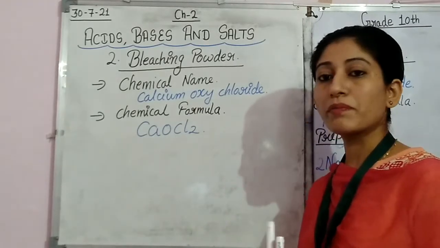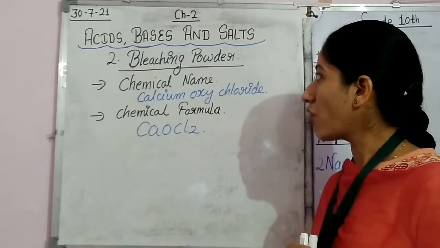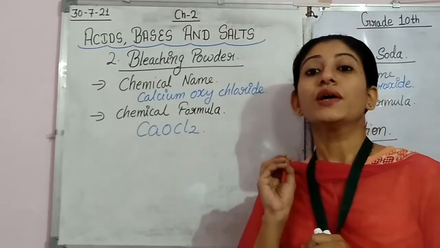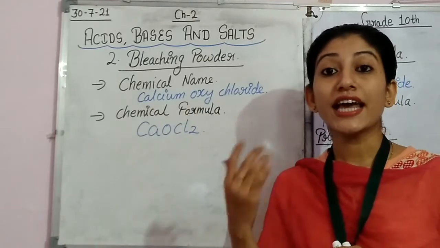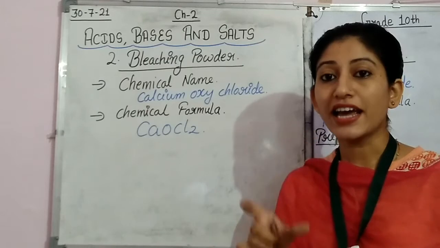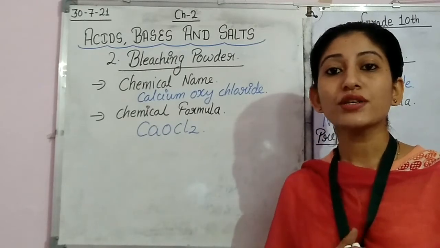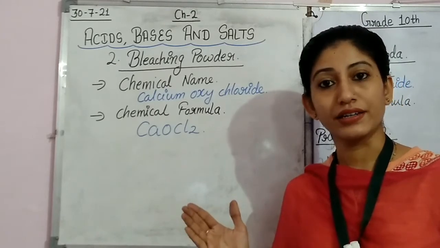For the preparation of bleaching powder, we require anhydrous slaked lime, or we can say dry slaked lime, which is also called calcium hydroxide.